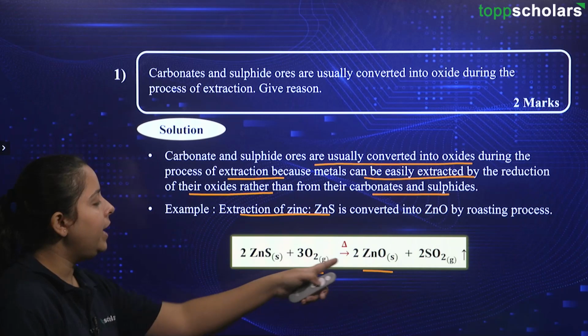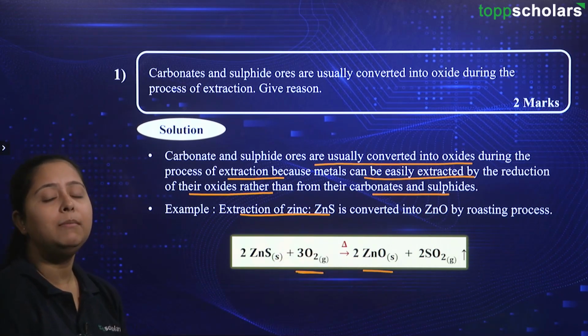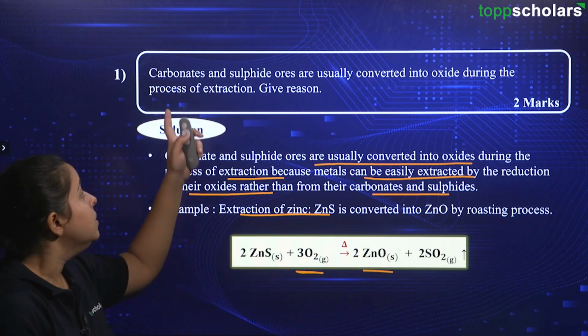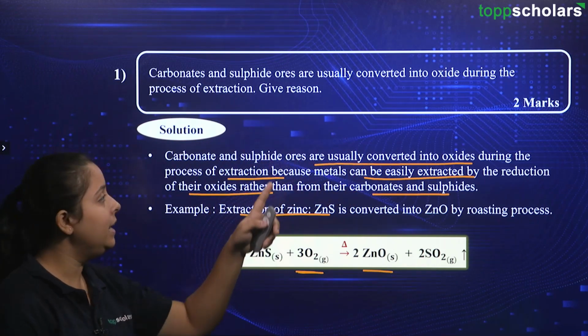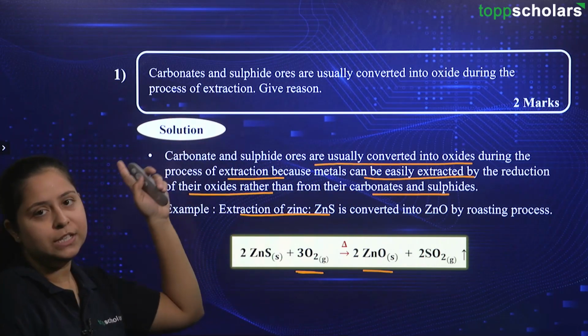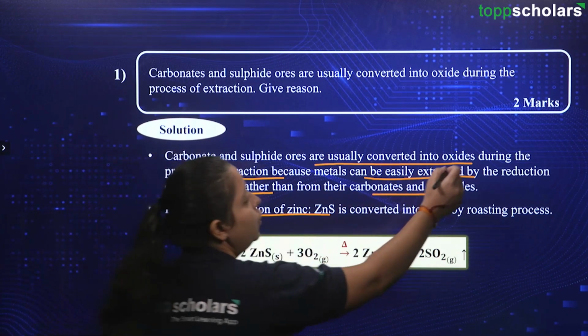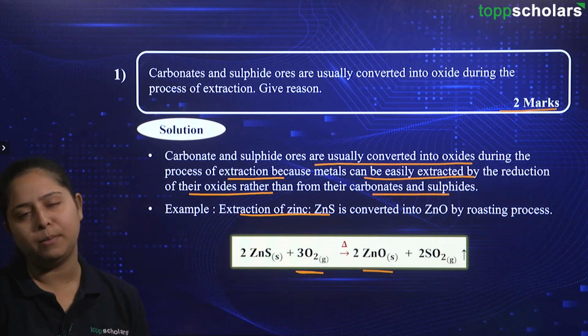So, we have created the ZnO. Now, after the reduction of this ZnO, we will be able to create the metal, right? Hence, we are saying that the conversion of carbonates and sulfide ores into oxide is easier for the process of extraction. This is the reason. By doing this, you will be gaining your 2 marks for sure if this question comes in your examination.